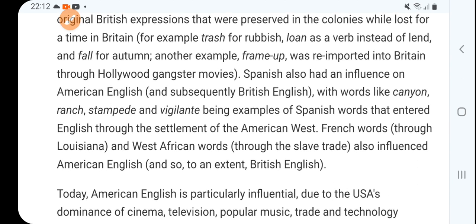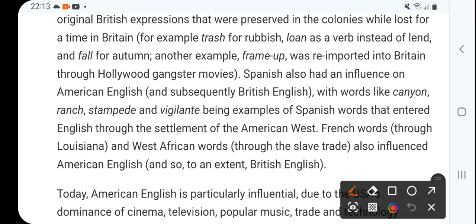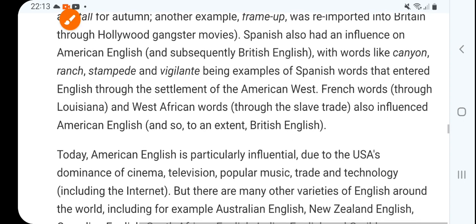For example, trash for rubbish, loan as a verb instead of lend, and fall for autumn. Another example, frame-up was re-imported into Britain through Hollywood gangster movies. So movies leave a very big impact on our speaking, and these words are replaced.